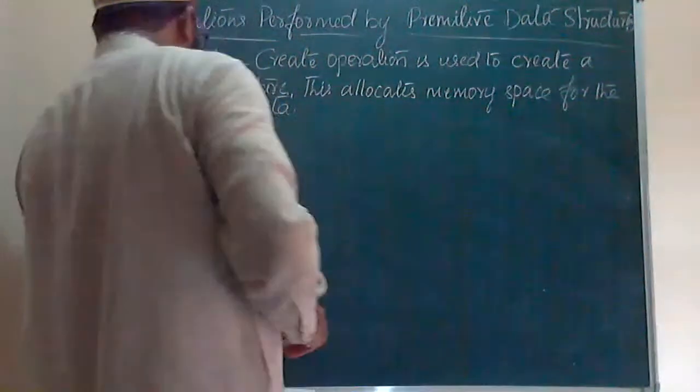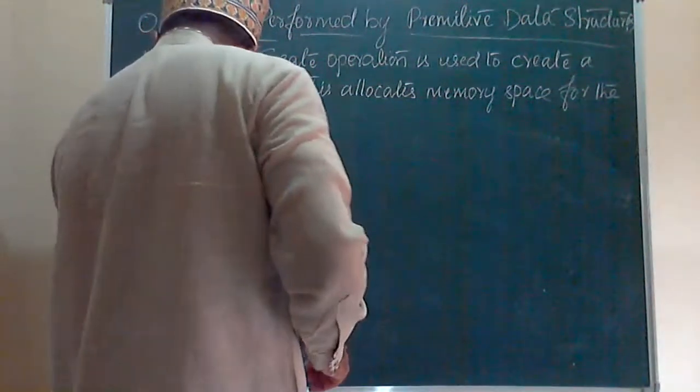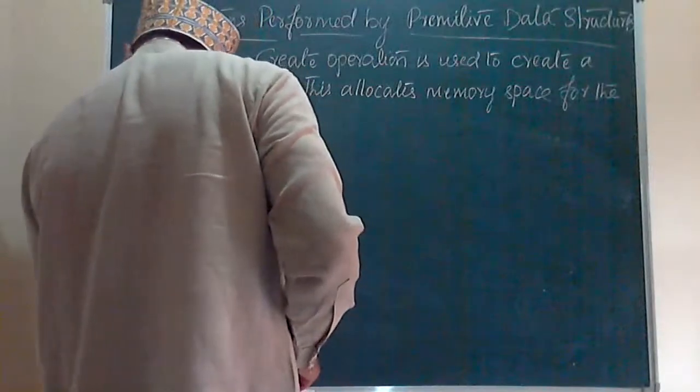Next, come to the next operation, that is destroy. What is the use of this destroy operation?